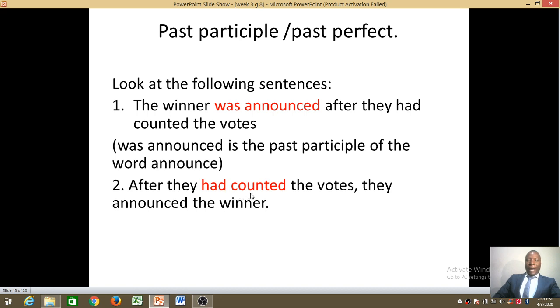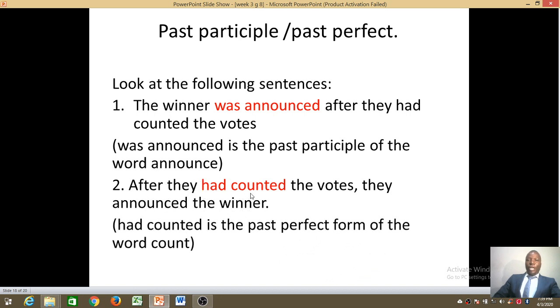This word had counted is the past perfect of the word count. Remember, we said for the past perfect, we use the word had, but not had been. Had counted, had counted. Okay? So, had counted is the past perfect of the word count.